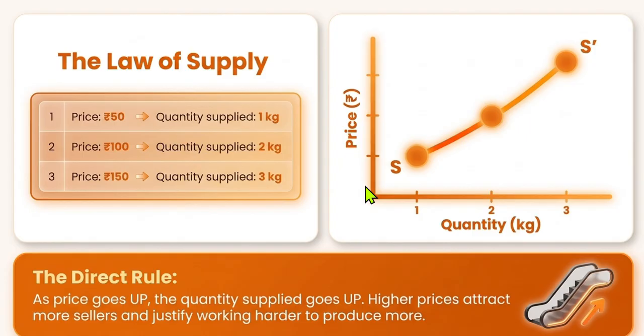So this is price, this is quantity, and it goes opposite to the demand curve. Demand curve was like this. Supply curve is like this. What is the rule? It has a direct relationship with the market, which means as prices go up, the quantity supplied also goes up. Price up, supply also up. Higher prices attract more sellers and justify working harder to produce more.